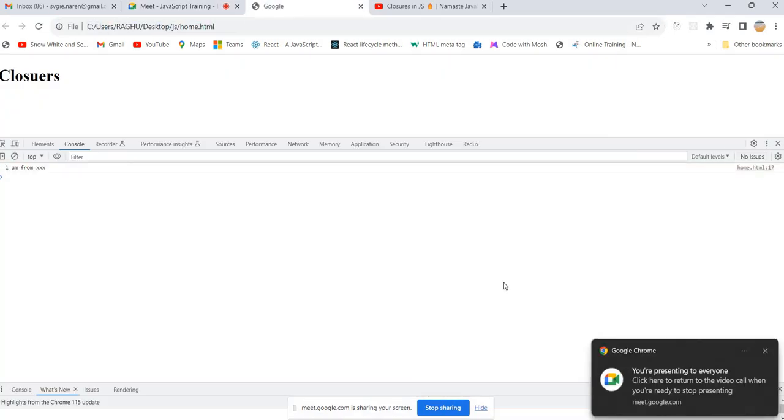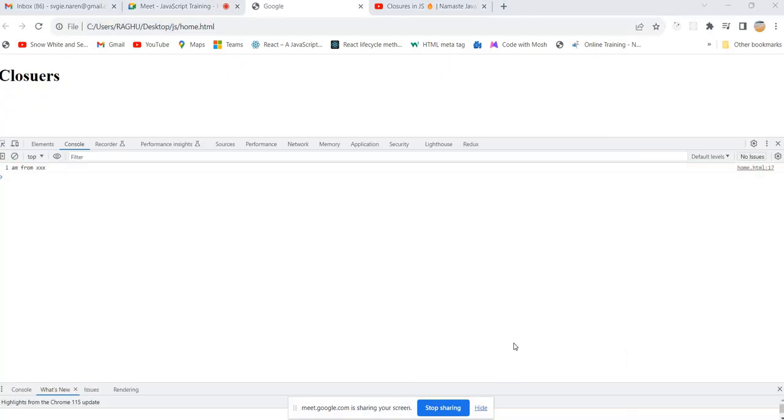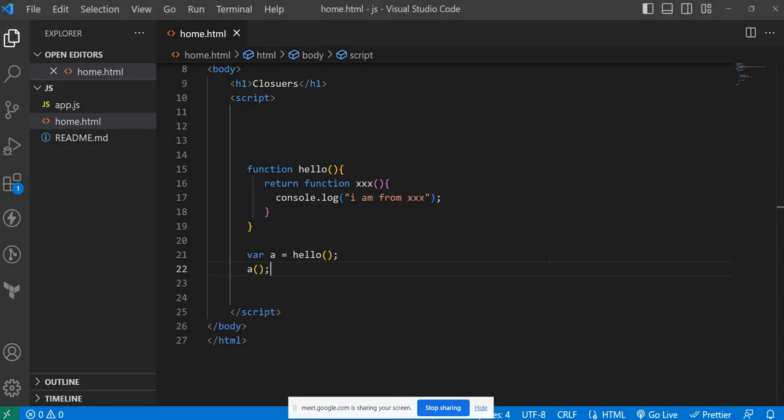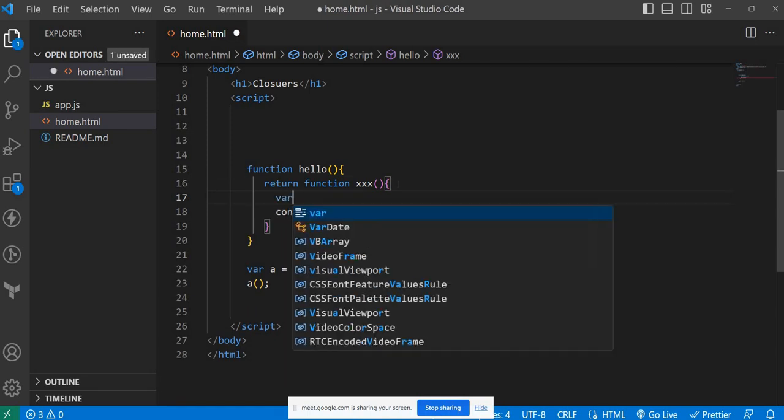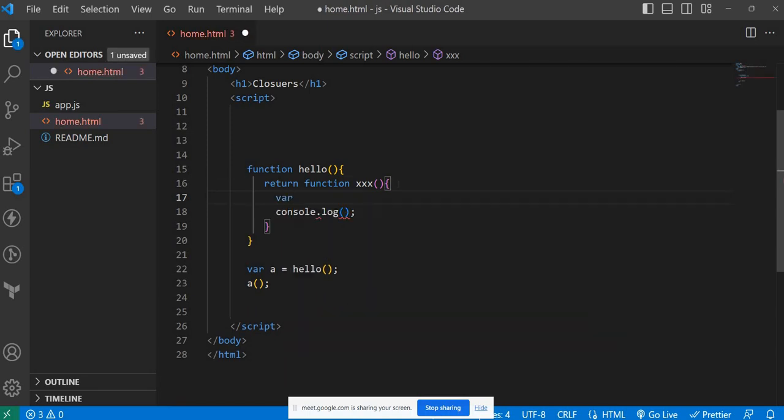So where is the closure? Already we have spent 10-15 minutes and still we didn't see closure. Now observe carefully. Inside the triple x, I'm just declaring another variable.